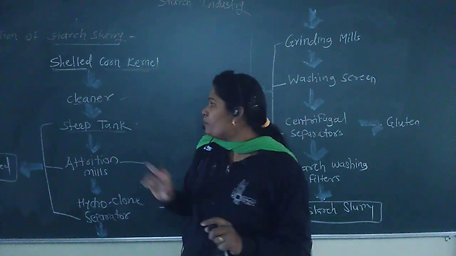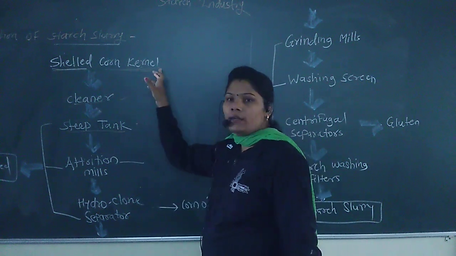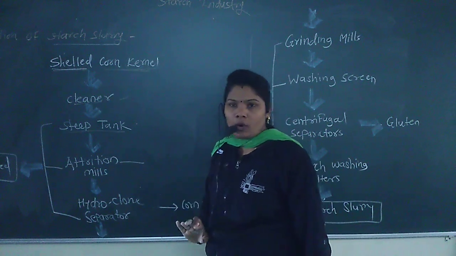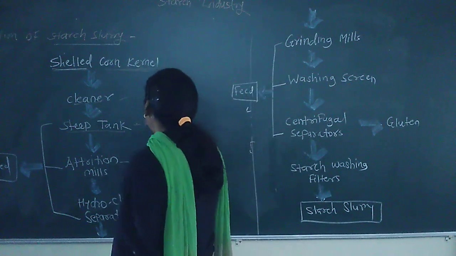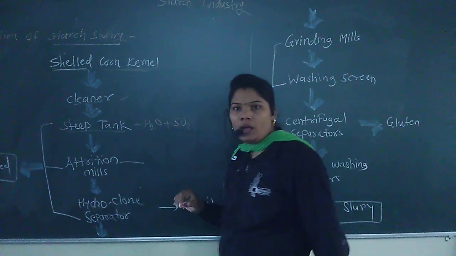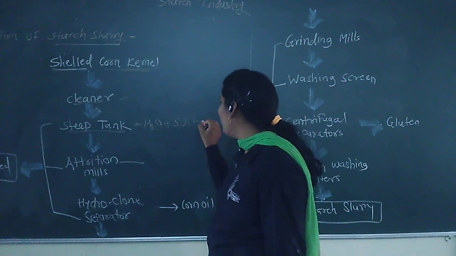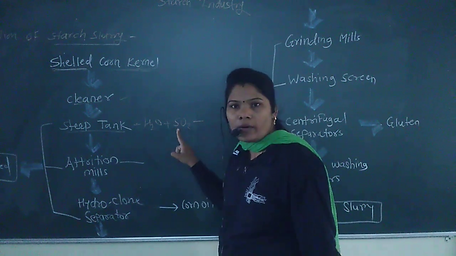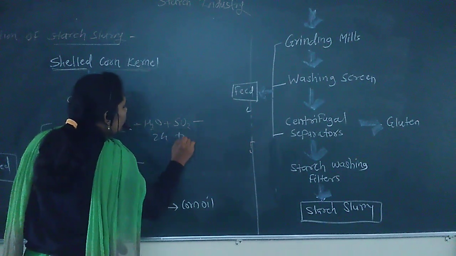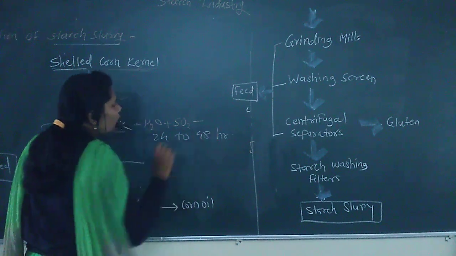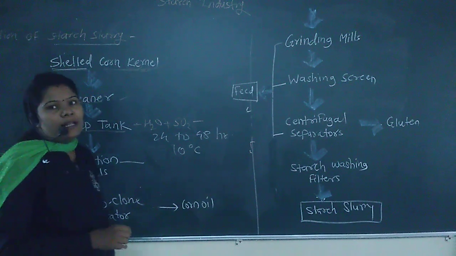Then after cleaning, we transfer it into the steep tank where these corn kernels are soaked. For soaking these kernels we require water plus a small amount of SO2. The kernels are soaked in water plus a small amount of SO2 for 24 to 48 hours, at a temperature of about 10 degrees Celsius.